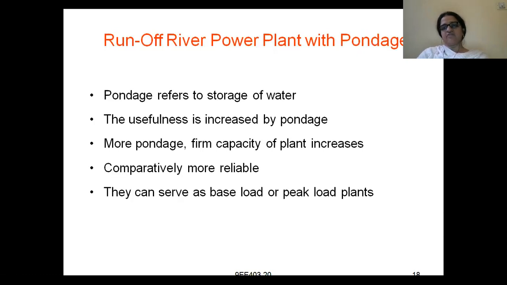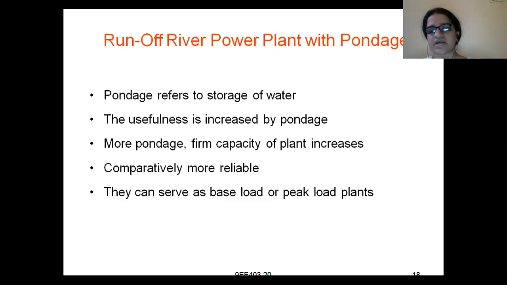Runoff river power plant with pondage. What is the difference between a runoff river power plant without pondage and with pondage? We will try to understand. The next point is that pondage refers to storage of water. Pondage means like a small pond where you store the water. The usefulness is increased by pondage. Usefulness means we will use water properly and we will not waste water. That is possible by pondage only.